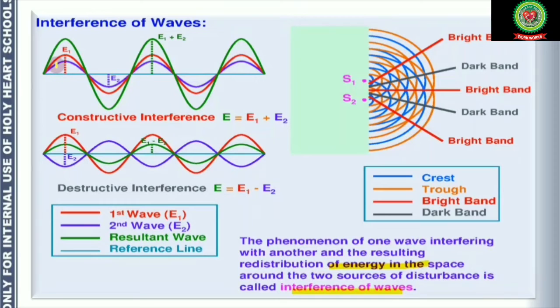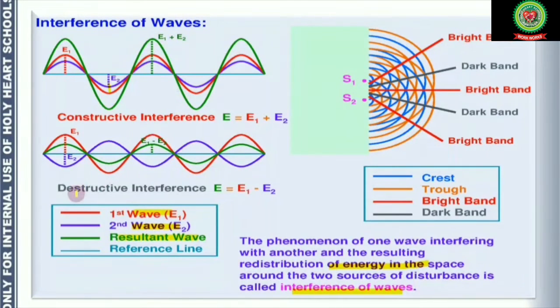In constructive interference, red one is wave 1, purple is second wave. They overlap and we get a resultant, a green wave. Here as crest is overlapping over crest and trough over trough, we have a wave of greater amplitude, right?